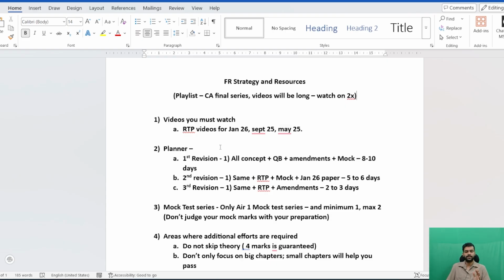And in the third revision, you have to do the same thing, but I have told you in the previous video as well that while doing your first revision, you have to mark the important questions from the question bank, and in the second and the third revision, you have to do only those questions because there is not enough time to do all the questions in the second and the third revision. FR is a very lengthy subject, so you understand that you have to do only the important questions.